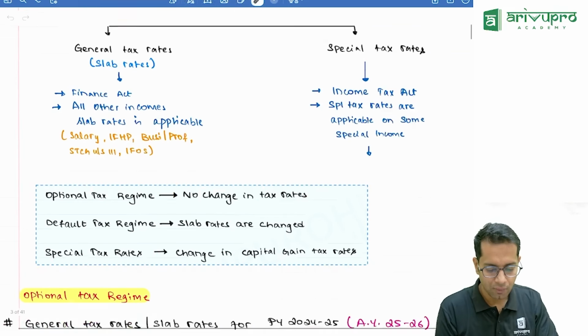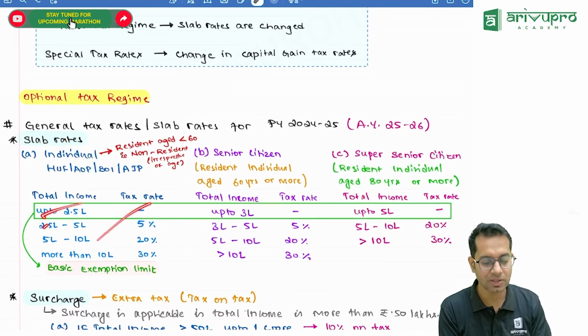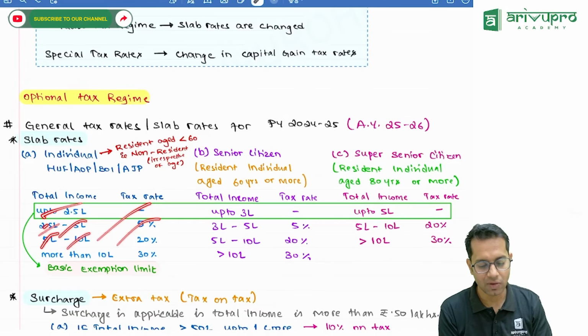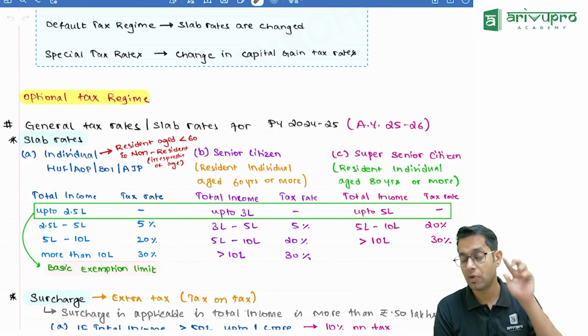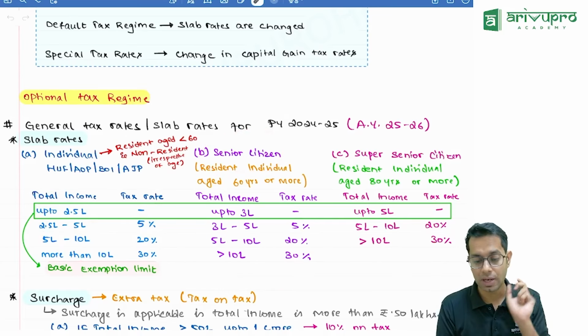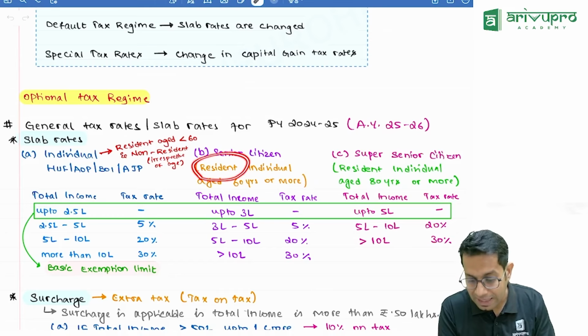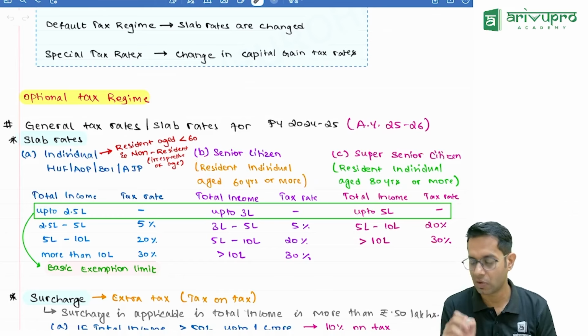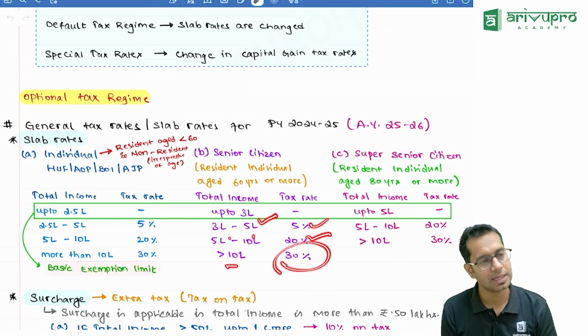What are optional tax rates? If you are an individual, HUF, AOP, BOI, artificial judicial person, up to 2.5 lakhs, no tax. 2.5 to 5, 5%; 5 to 10, 20%; more than 10, 30%. Then if you are a senior citizen, who is a senior citizen? A resident individual aged 60 years or more. Please note, you should be a resident individual aged 60 years or more. Then for you, up to 3 lakhs there is no tax. 3 lakhs to 5 lakhs, 5%; 5 lakhs to 10 lakhs, 20%; more than 10 lakhs, 30%.